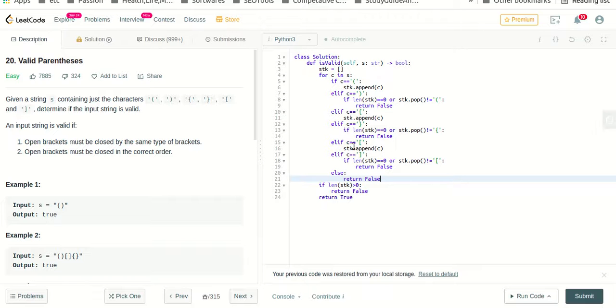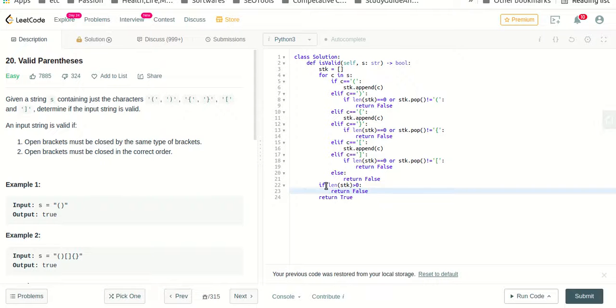Now after going throughout the string, after coming out of it, if the length of stack is still greater than 0, that means there are still some elements which haven't been balanced out. Okay, so we will return false, because if it is not balanced out, that means it is not a valid string of brackets, so we return false.